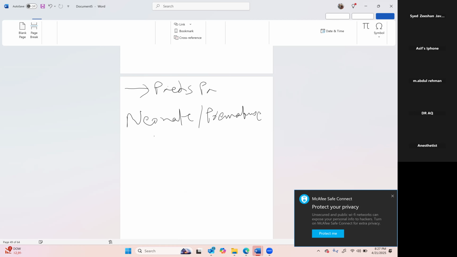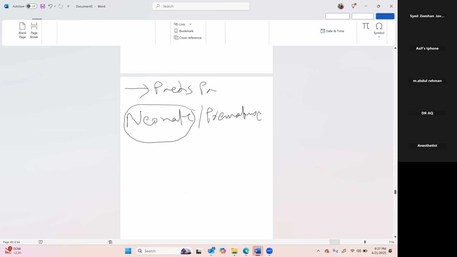So up till what age do we call it neonate? 28 days, 1 month. So up to 1 month is neonate. Neonate and premature are excluded whenever I'm using the word pediatric. It is from 1 month to, usually, the age group they will ask about, around 3 years, 4 years. So what are the journal challenges?